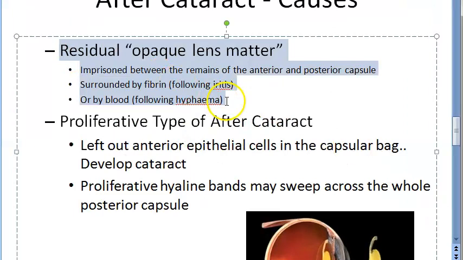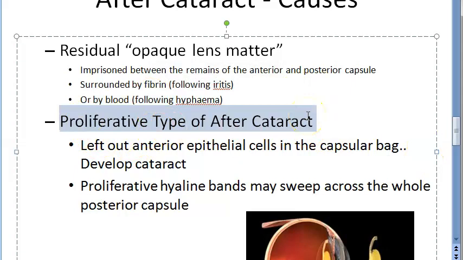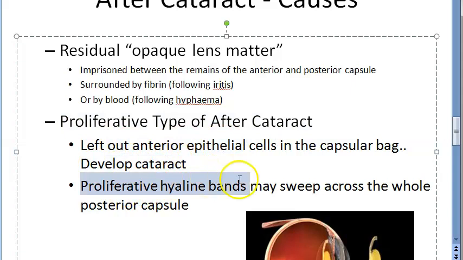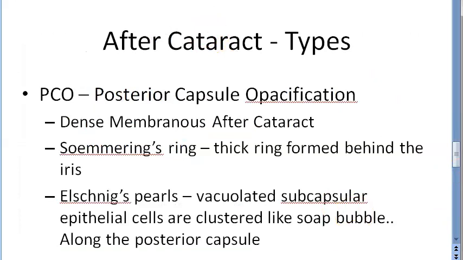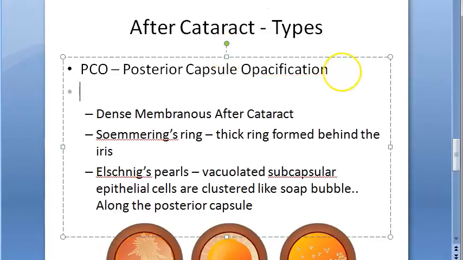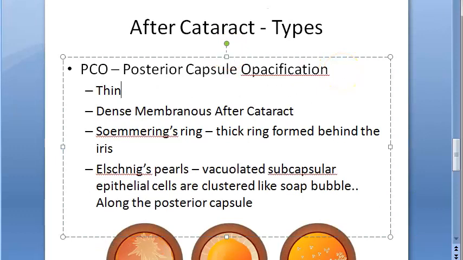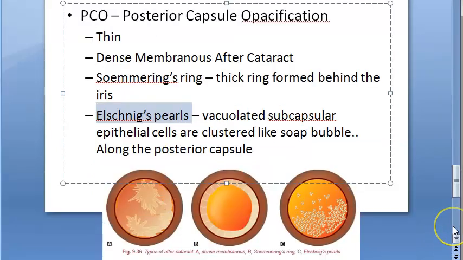In some more detail: in persistence, the opaque lens matter is trapped between the anterior and posterior capsule. It is surrounded by fibrin or even by blood following hyphema. In the proliferative type, the left out cells will develop cataract. There can be proliferative hyaline bands which sweep across the whole of the posterior capsule. So what are the types of after cataract? You have the thin type, which they didn't mention here but mentioned in the treatment. You have the dense membranous after cataract, Soemmering's ring, then you have Elschnig's pearls.